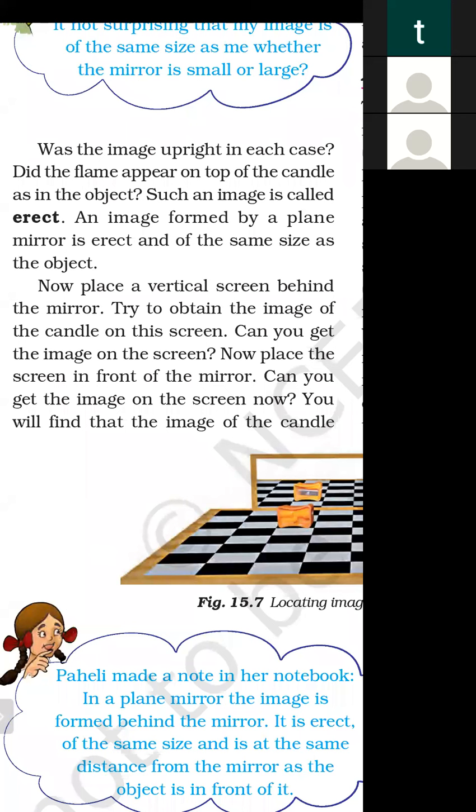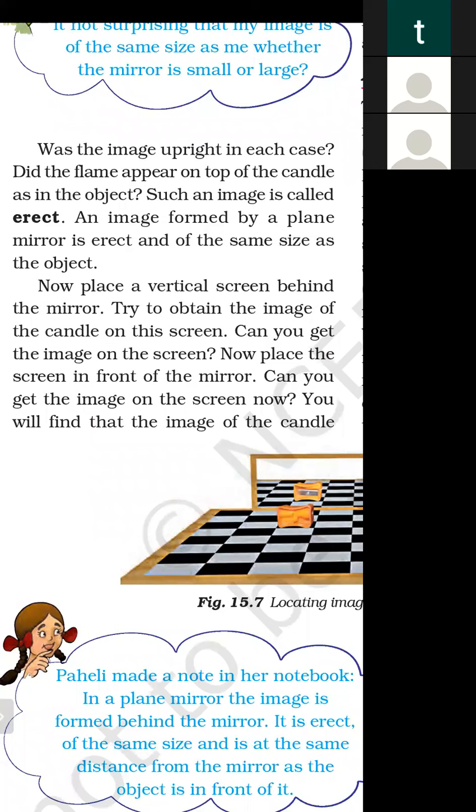So the candle has a flame on top, and the image also has the flame on top. If we reverse the situation, and have a mirror in which the candle flame appears upside down, that image is known as inverted. But if the image is upside up, meaning upright, that image is known as erect. And an image formed by a plane mirror is erect and of the same size as the object.